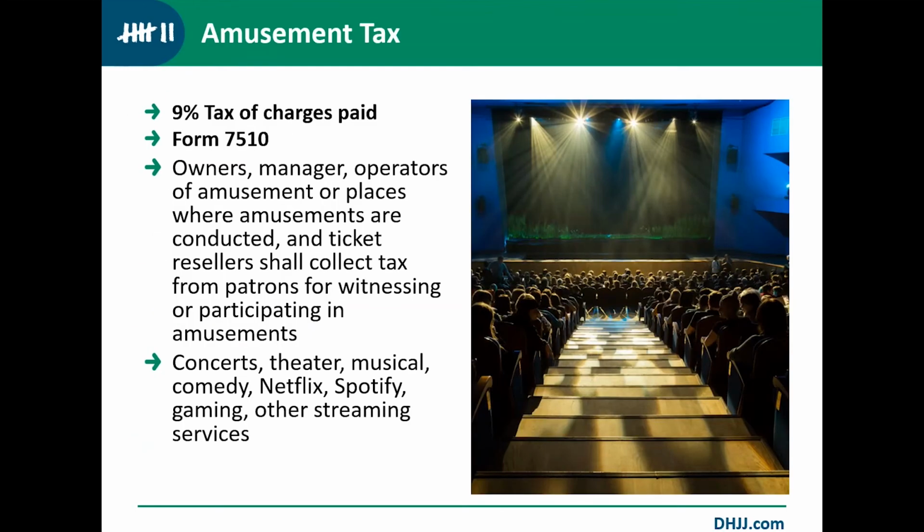First up, we have Amusement Tax. This is a 9% tax on charges paid. This is for in-person amusement like concerts, theaters, comedies, etc., all subject to this tax. In recent years, Chicago clarified that streaming services such as Netflix, Spotify, other gaming services, and other streaming services are subject to this 9% amusement tax as well. This tax is filed on Form 7510.